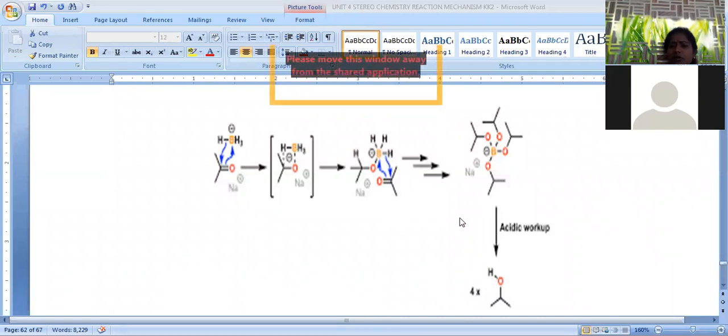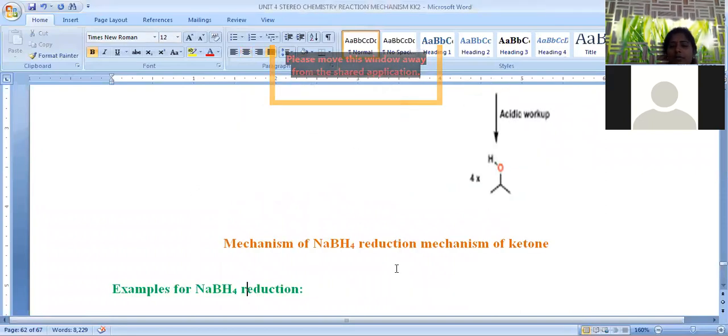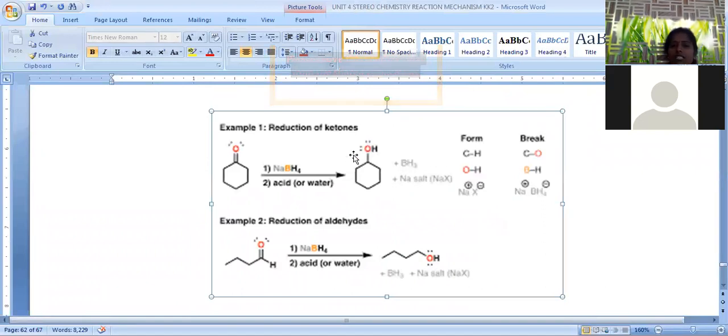So this is about the final product in the case of sodium borohydride, because the hydrogens present in the boron can react with 4 molecules of ketones, so that 4 molecules of hydroxy compounds are generated. Secondary hydroxy compounds are generated. This is about the mechanism for reduction of ketones.